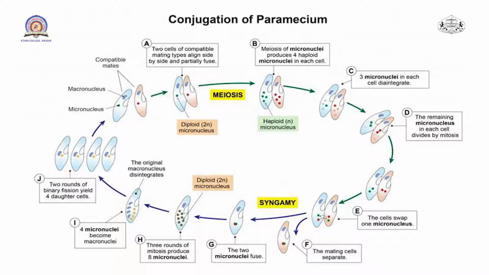First, two paramecia of the same species unite together, and after union there is an exchange of nuclear material. After the exchange there is a union of nuclear material, that is syngamy, and at the end the single paramecium produces 4 new paramecia. So this is nothing but conjugation, or the sexual mode of reproduction.